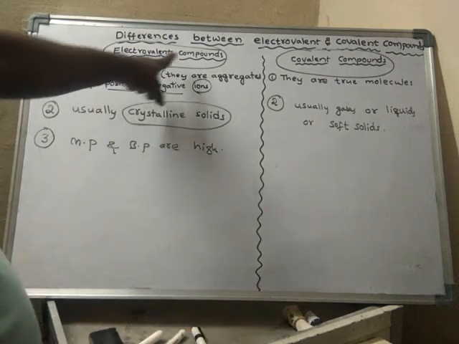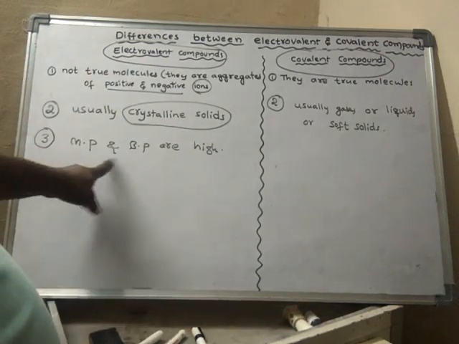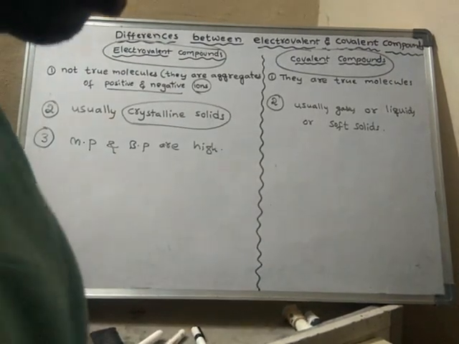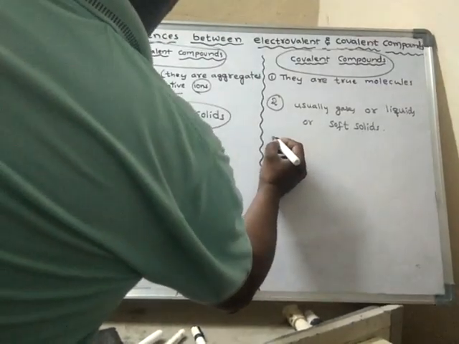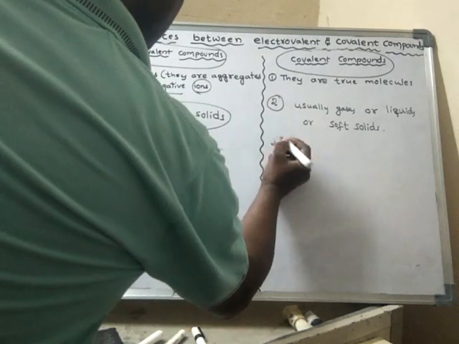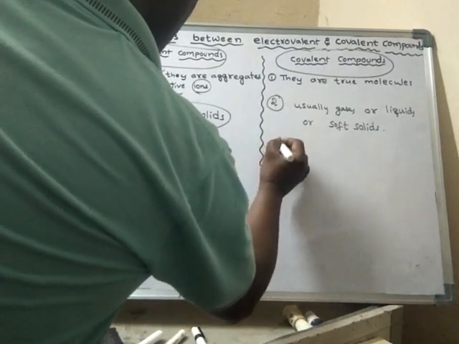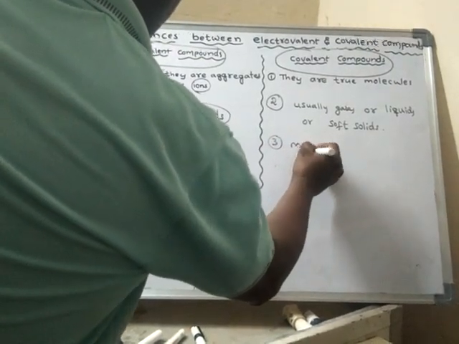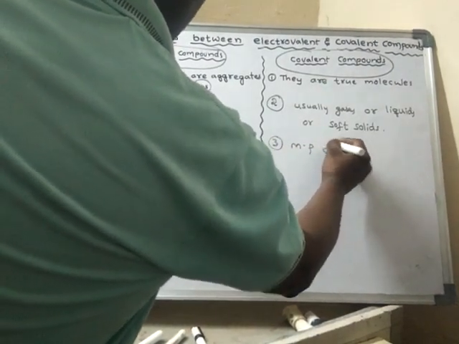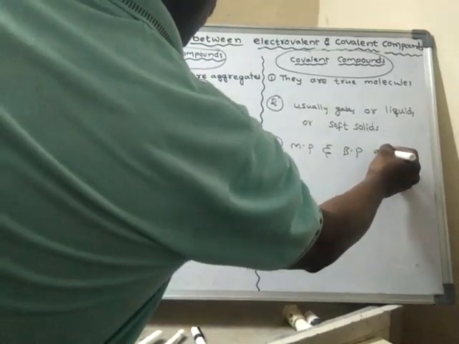So for electrovalent compounds, melting points and boiling points are high. But for covalent compounds, the melting points and boiling points are low.